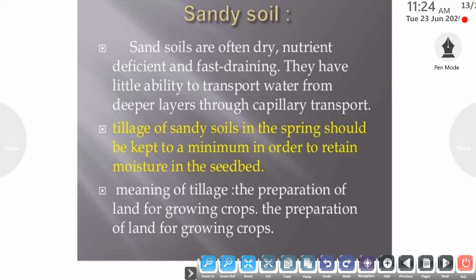So they have very little ability to transport water from the deeper layers of the soil through capillary transport. So sandy soil is not considered fit to cultivate any kind of crop. The next point is the tillage of the sandy soil. Tillage, as you know, means the preparation of the land for growing a particular crop. So the preparation of sandy soil in the spring season should be avoided in order to retain the moisture in the seed bed.